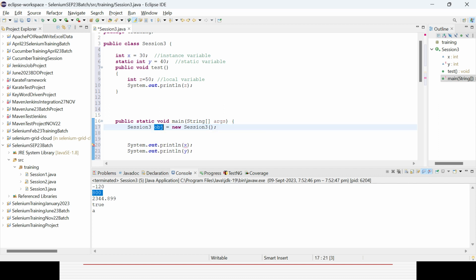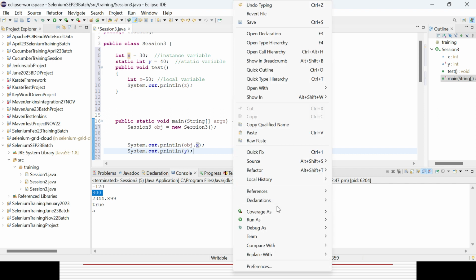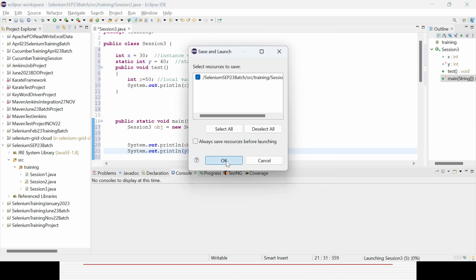Now with the object reference, if you want to access it with a dot, you can use it. Now the problem will be solved. As and when you are creating the object or instance of the class, within that object reference you can use or access any kind of instance variable. That will not be a problem. Now this instance and static variable, you could get to know how you can use it in real time.